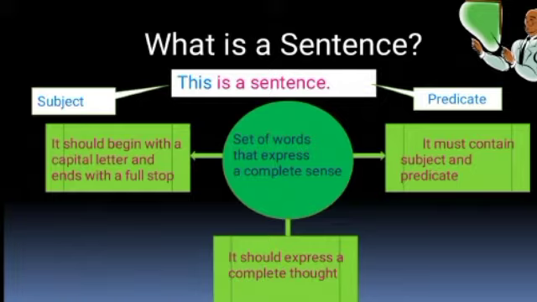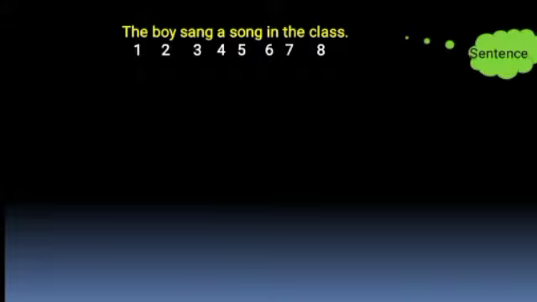Look at another example. The boy sang a song in the class. In this sentence, we have as many as 8 words which are strung together to give a complete sense. This whole structure would be called a sentence. If you look at the expression "in the class", does it make any sense? Yes. But does it make a complete sense?